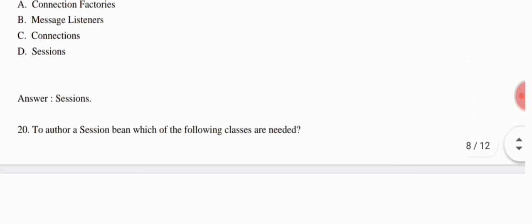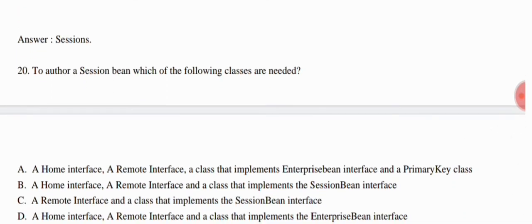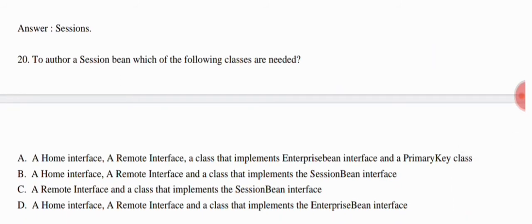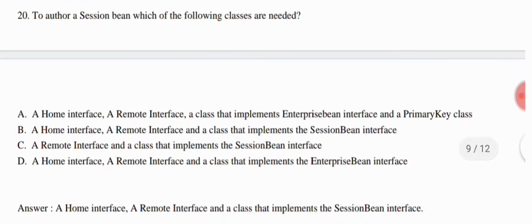Okay, now we come to the next question. To author a session bean, which of the following classes are needed? So they are giving four options. And the correct answer for this question is a home interface, a remote interface, and a class that implements the session bean interface, that is your option B. So option B is correct.